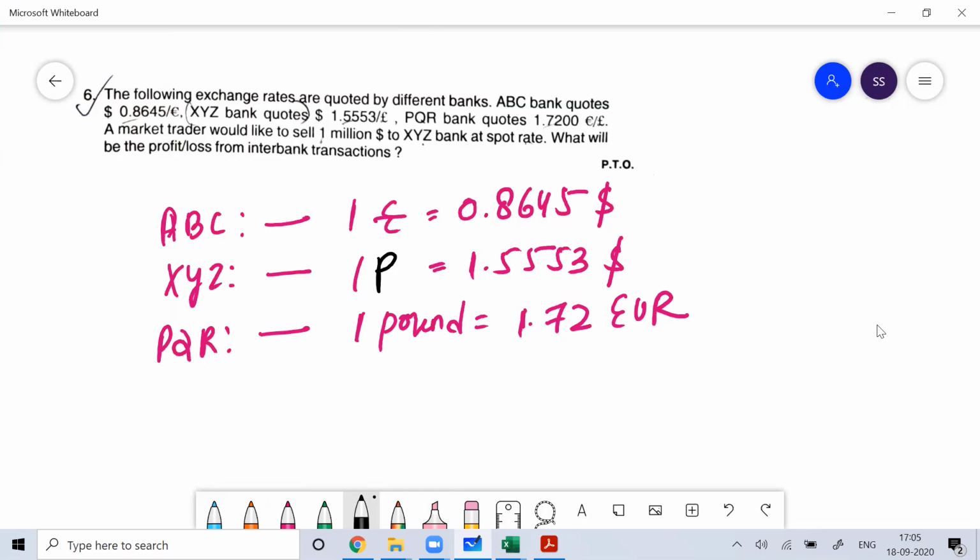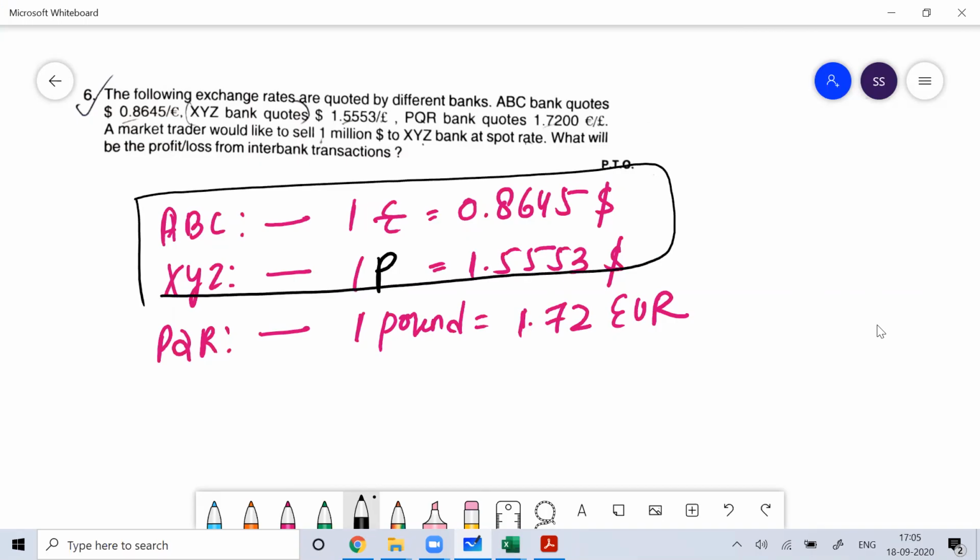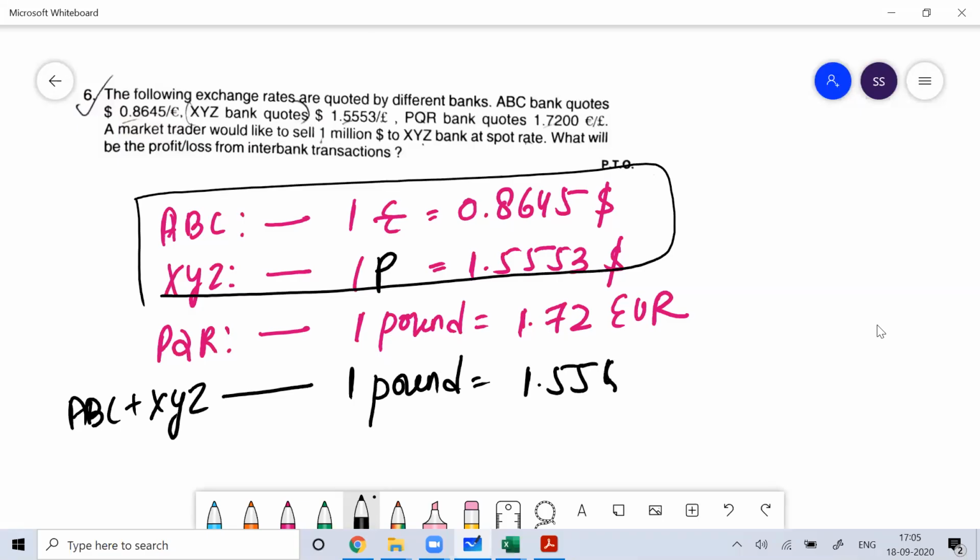If I use ABC and XYZ bank quotations, I can find 1 pound equal to how much euro. That is 1.5553 dollar, and $1 is equal to 0.8645 euro.